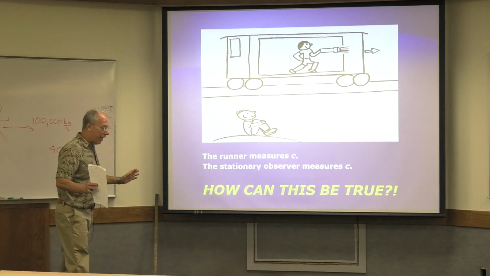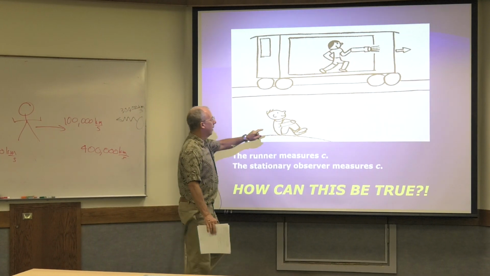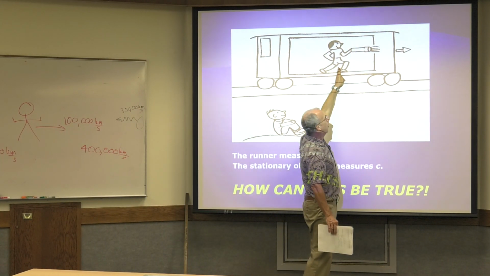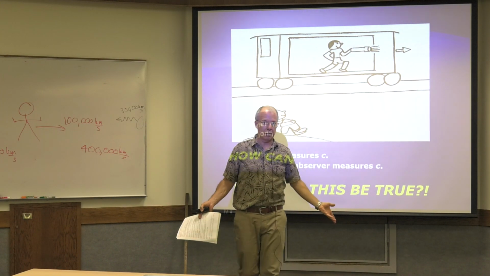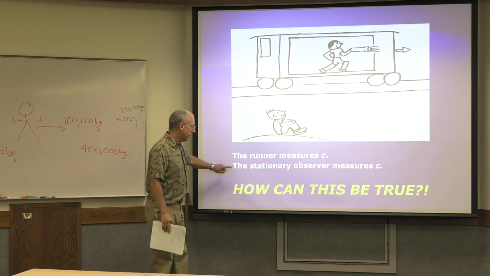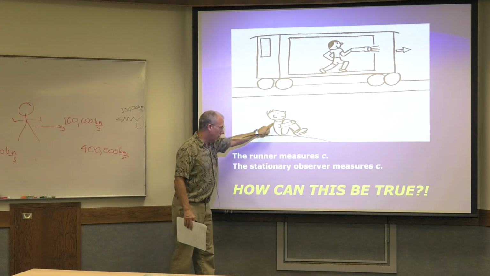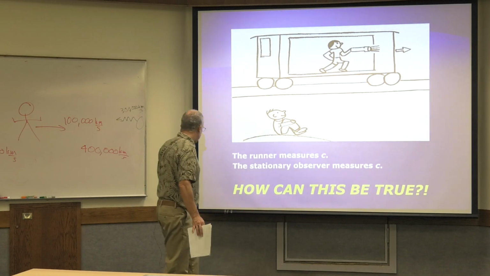The data indicates that if the runner were going to measure the speed of light coming out of the flashlight, he'd measure the speed of light. That kind of makes sense, right? No kidding. However, the data also indicates that the stationary observer also measures the speed of light to be the speed of light. What does that say?